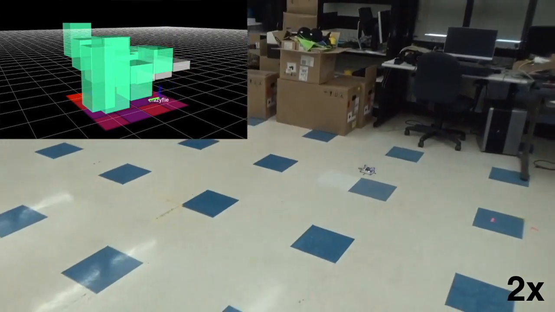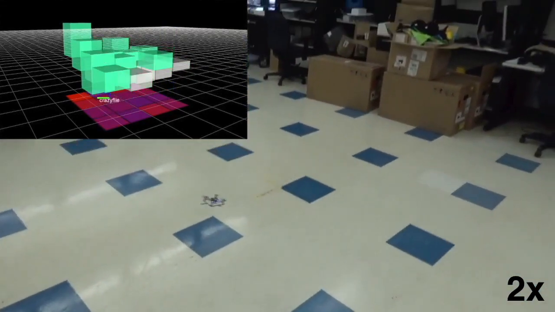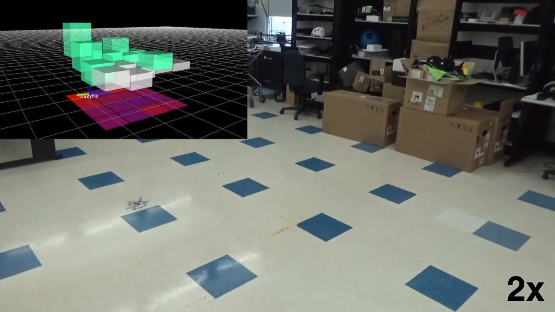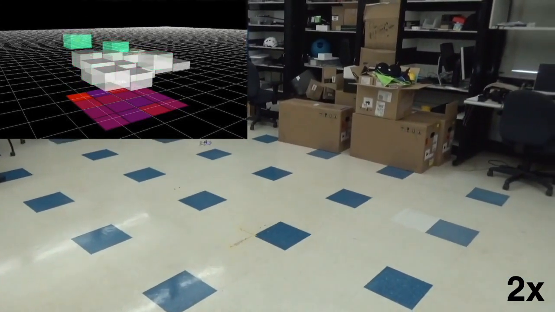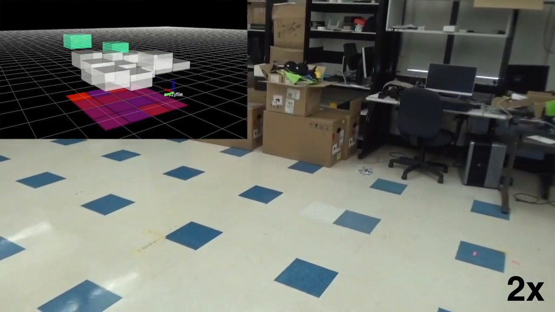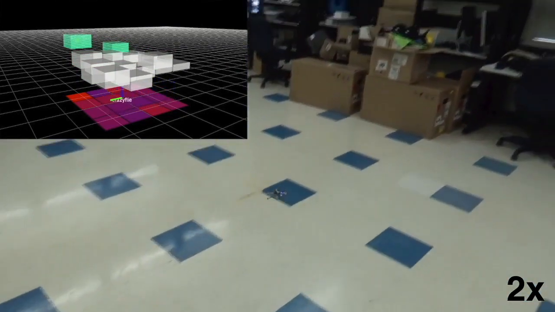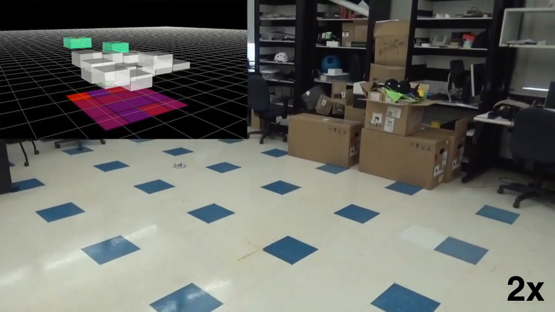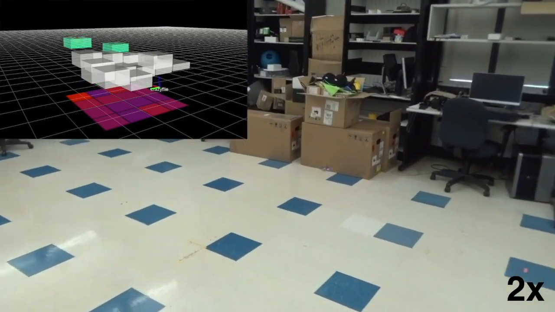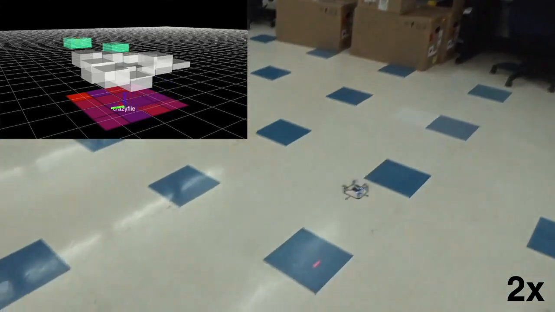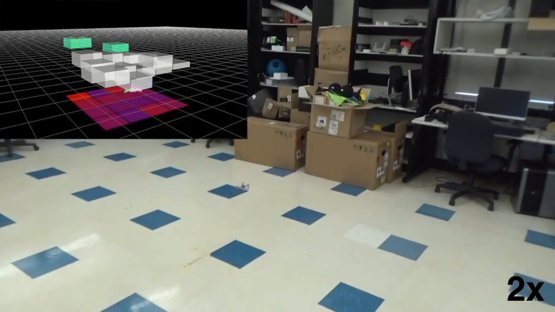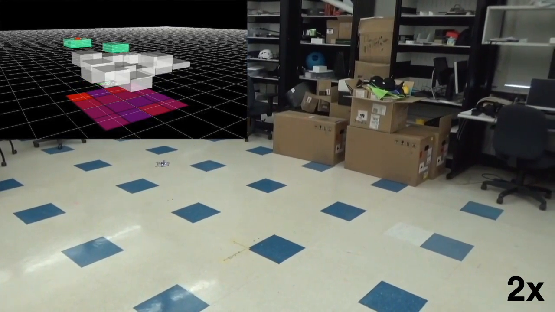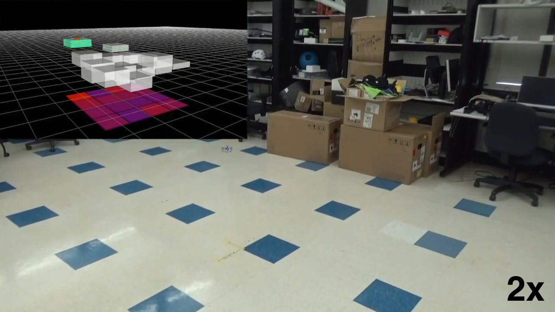By the second pass, AdaSearch has eliminated some points from consideration. As AdaSearch proceeds, fewer and fewer points remain. The quadrotor flies quickly through the beginning of the grid, only slowing down over the points that could still be the source. Finally, AdaSearch identifies the source in the corner and lands.